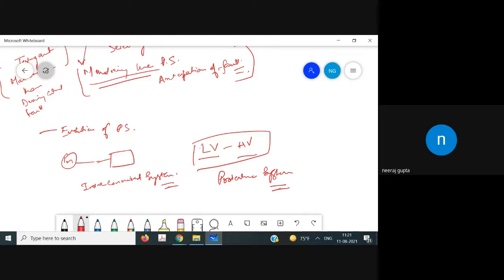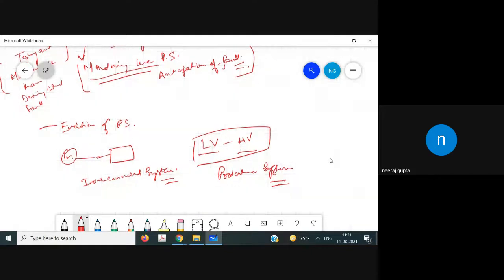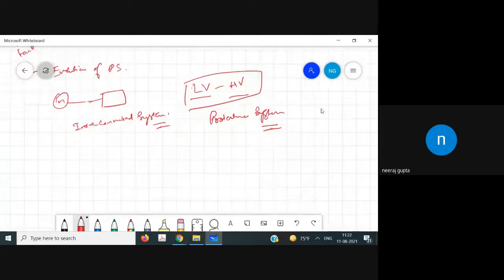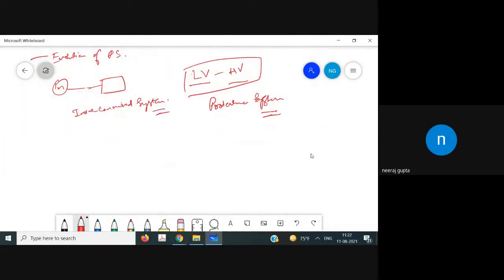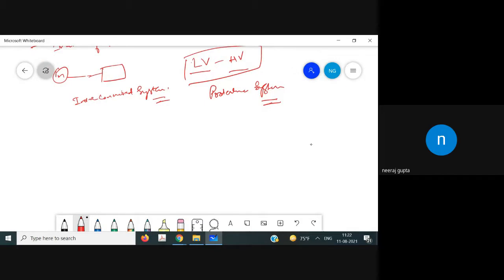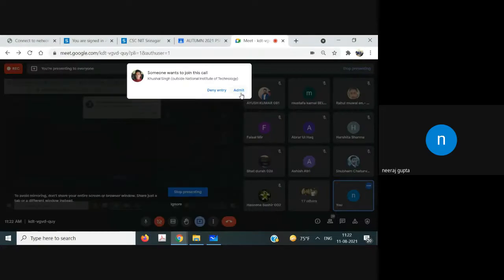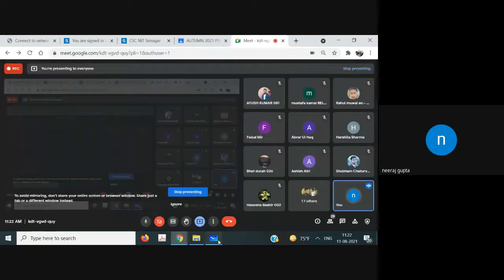Now, let's discuss the isolated system and the interconnected power system. Though the isolated system doesn't exist, we still have to study the basics of that.